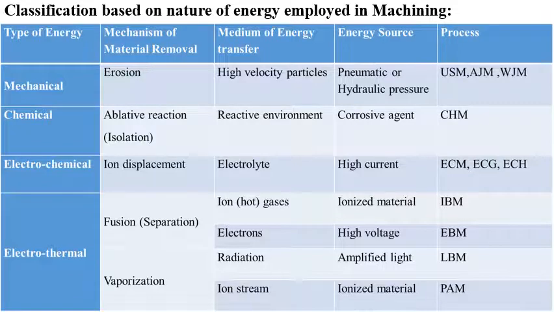Make 5 columns: type of energy, mechanism of material removal, medium of energy transfer, energy source, process or methods. As you know already, 4 basic energy forms: mechanical energy, chemical energy, electrochemical energy, thermal or electrothermal energy.